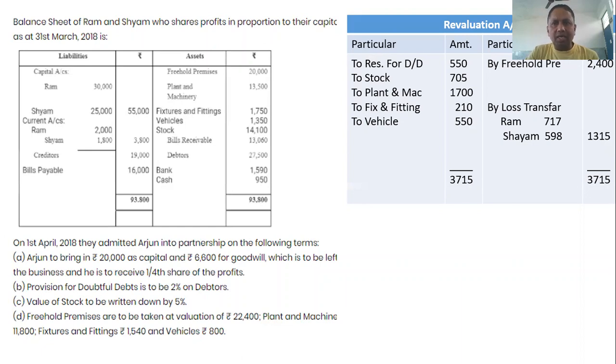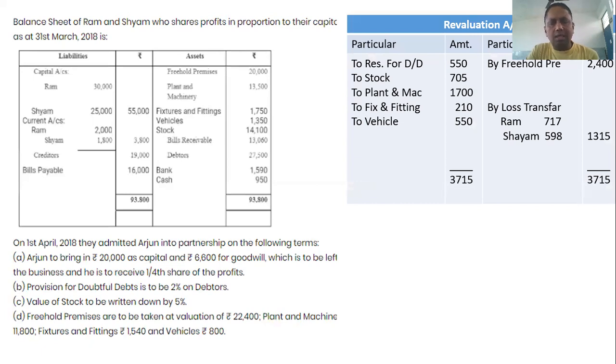The total of the different items on the debit side is 3,715. This is equalized to the credit side, where only the freehold premises, 2,400, is given. So subtracting 2,400 from the total 3,715, the balancing figure on the credit side